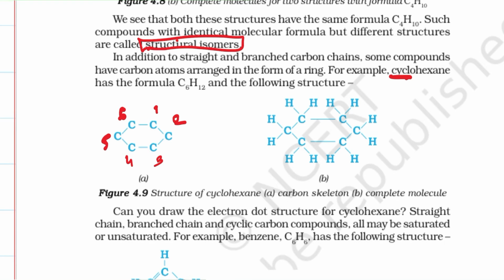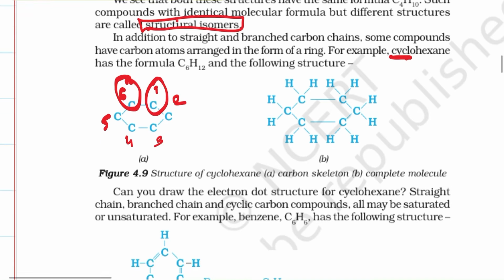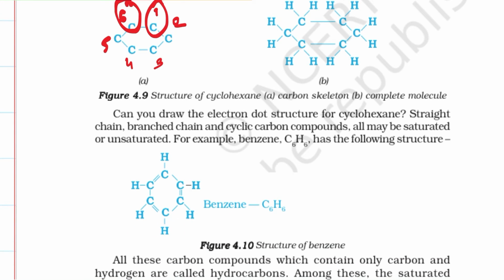Now here 1 is attached to 2, 2 to 3, 3 to 4, 4 to 5 and 5 to 6. But 6 is again attached to 1. So it completes the whole ring. And as there are 6 carbons, we say hexane. Can you draw the electron dot structure of cyclohexane?